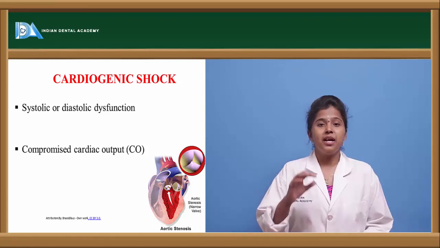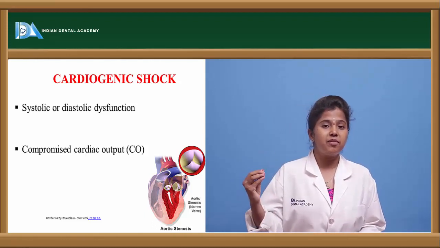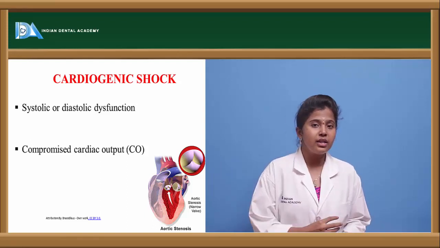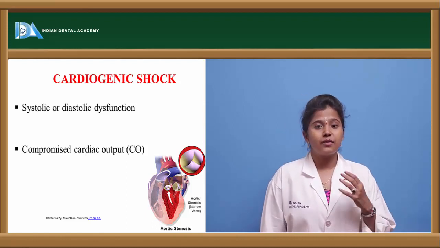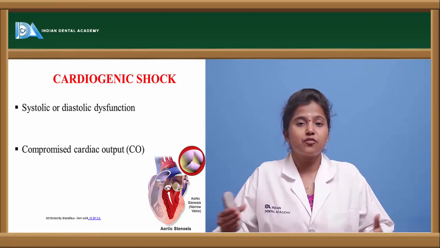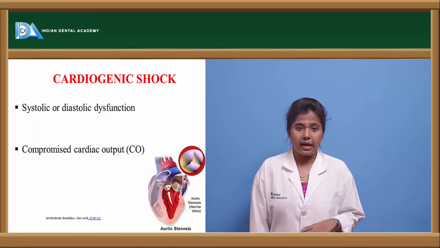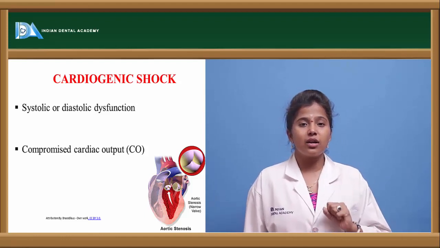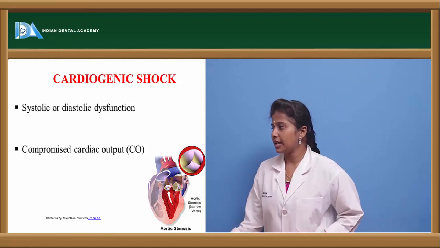How does this happen? When the blood flow is slow, or the pressure with which the blood is flowing in the vascular tissue is low, and if this condition persists for a longer period of time, vascular paralysis occurs. When this stage occurs, the heart cannot pump out the blood, so there will be decreased cardiac output.